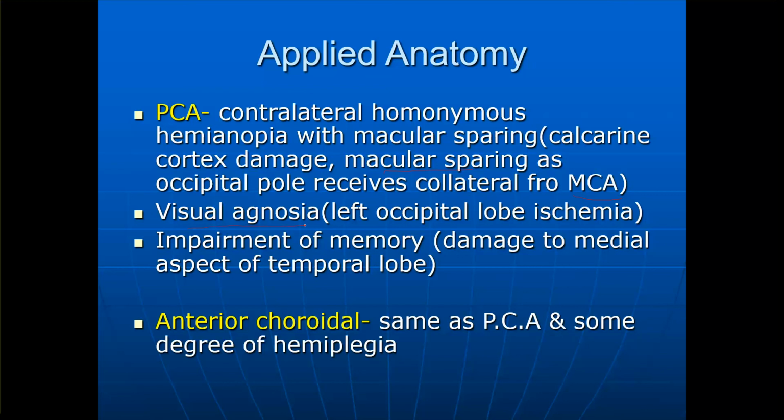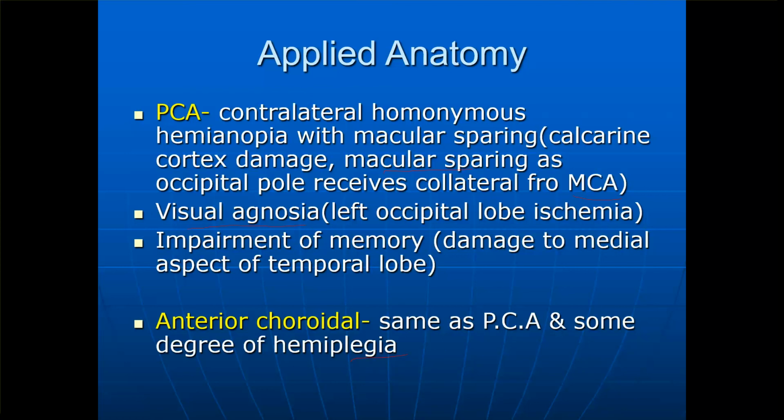Visual agnosia means if the patient sees certain things, he will not be able to identify them. This is left occipital lobe ischemia. There is impairment of memory if there is damage to the medial aspect of the temporal lobe. So he may also have loss of memory, or some parts of his memory may be affected. The anterior choroidal branch, if injured, will cause the same symptoms as the posterior cerebral artery, and to some degree also hemiplegia.